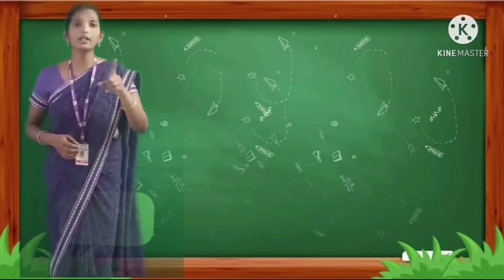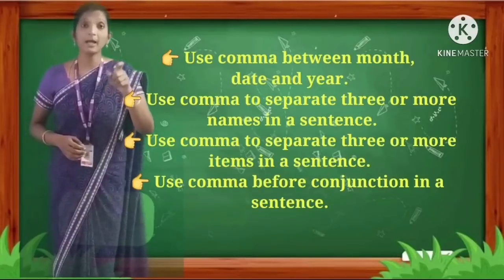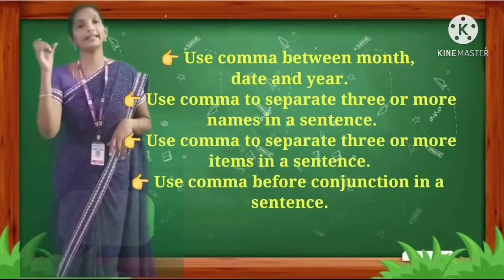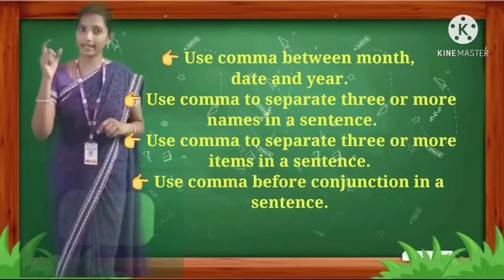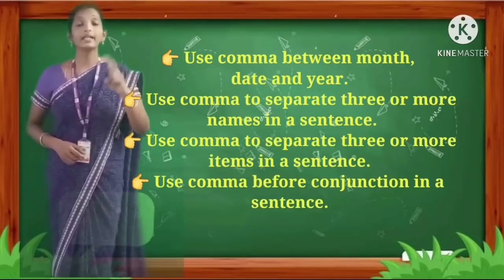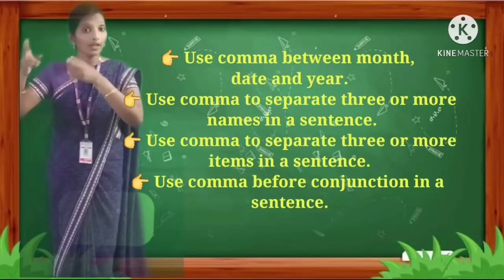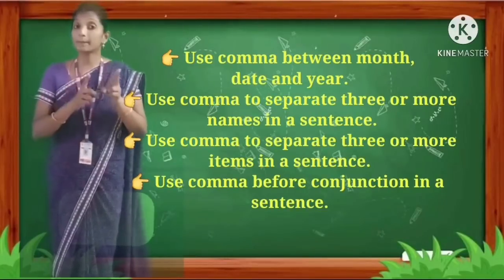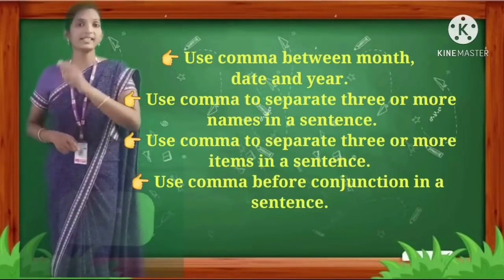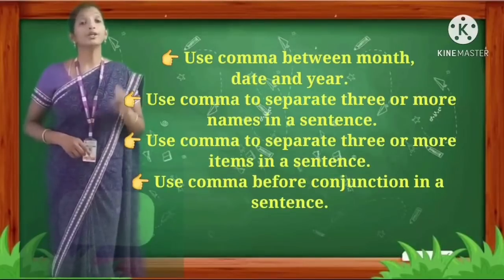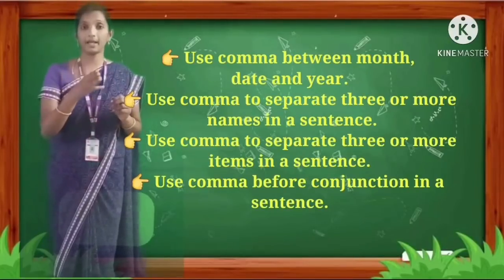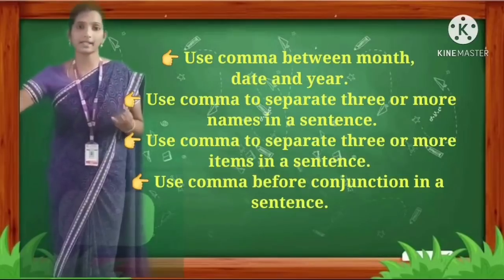The first one, use comma between month, date and year. Second, use comma to separate 3 or more names in a sentence. Third rule, use comma to separate 3 or more items in a sentence.